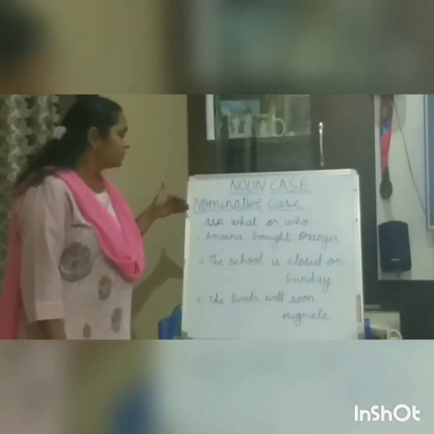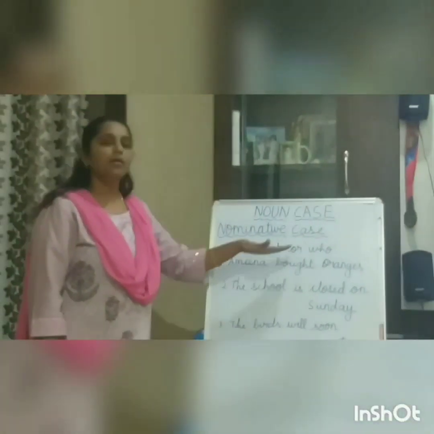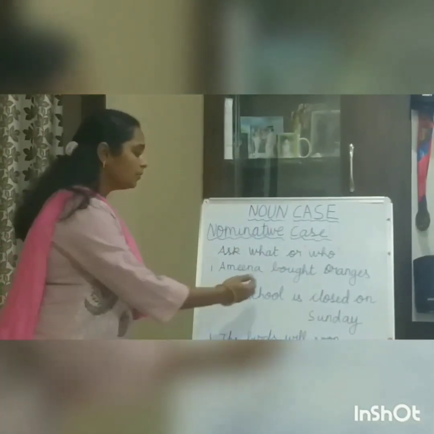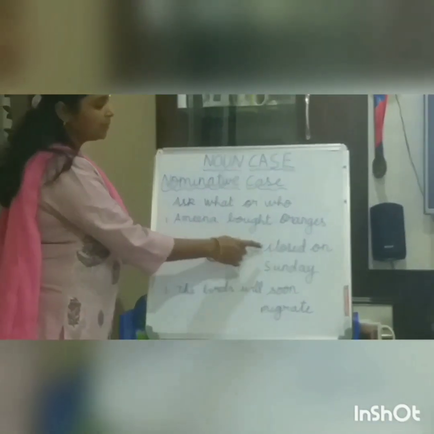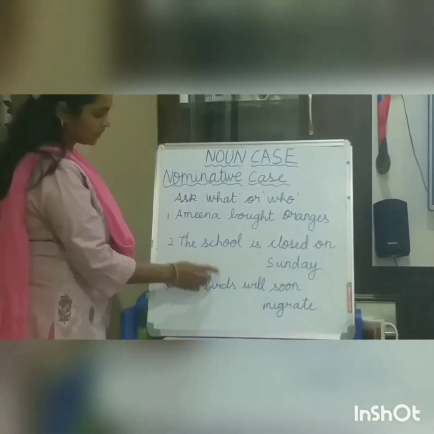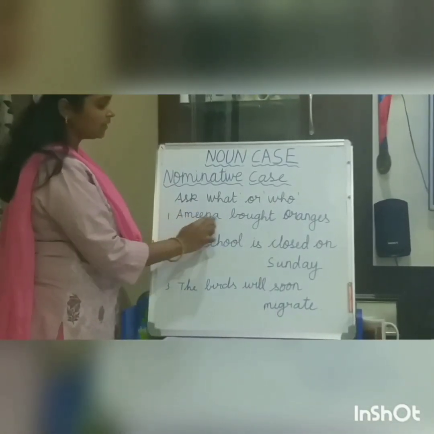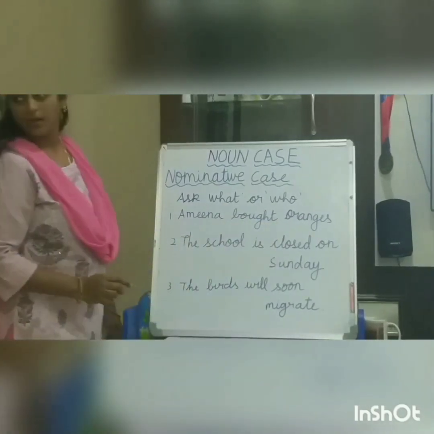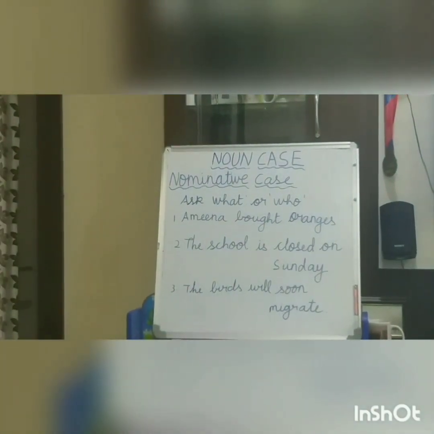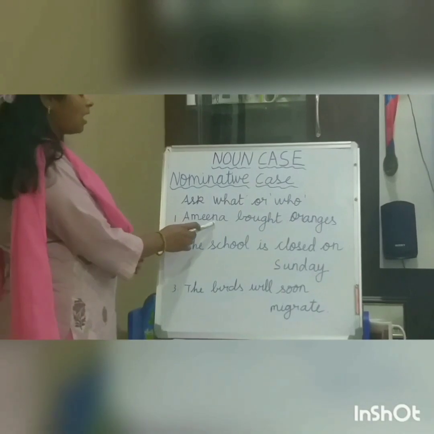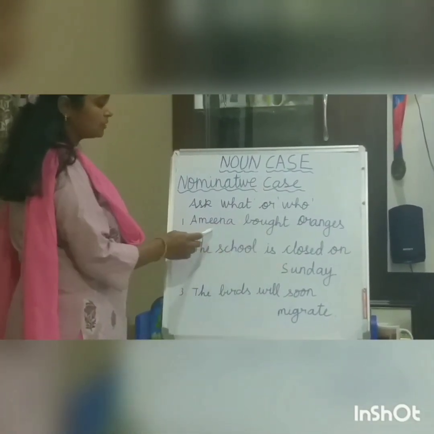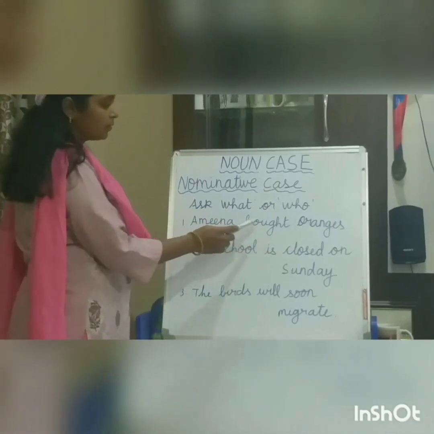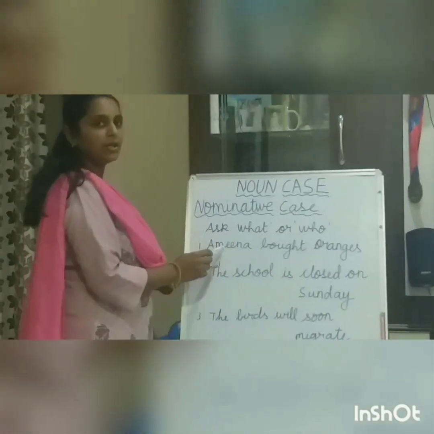Now, nominative case asks what or who. When you see, all these sentences have a verb here. First sentence, Amina bought oranges. Right? Here, before this verb bought, who did it? Who bought the oranges? Amina bought.